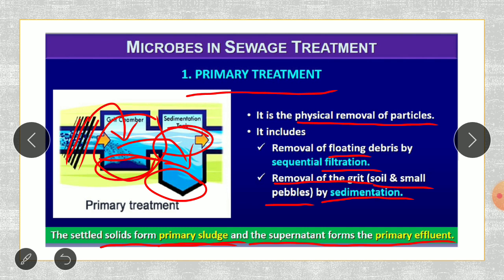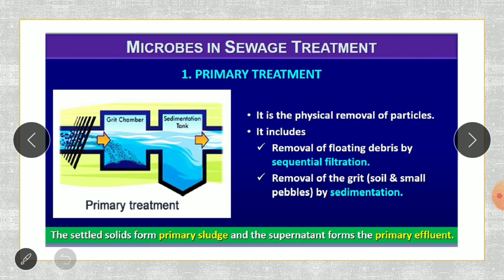So now this supernatant is called the primary effluent. Now the primary effluent is carried to the next step. So what to do with this primary sludge then? This primary sludge can be added to the agricultural fields, because it is rich in nutrients.